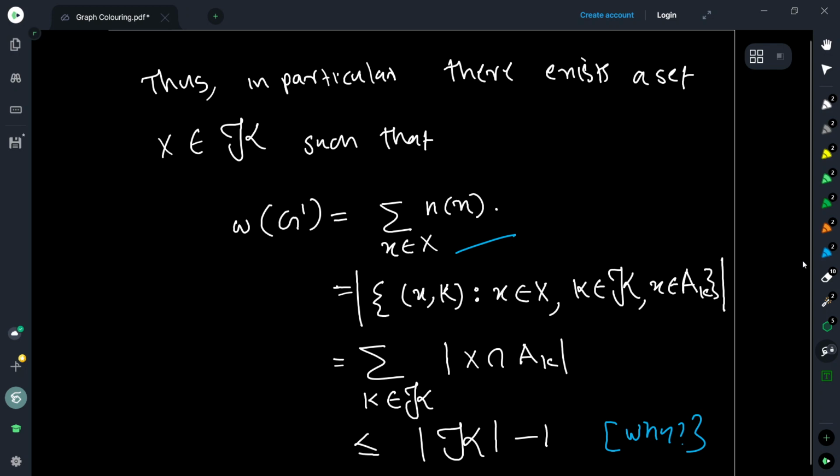So in that case, you will definitely get 0. Therefore, each time I count this, it can contribute at most 1, and at least one time it is not going to contribute 1, it is going to contribute 0. So the summation is upper bounded by the order of script K minus 1.